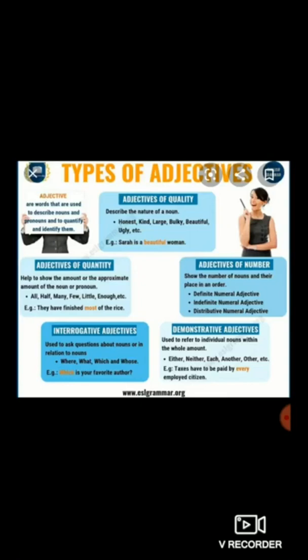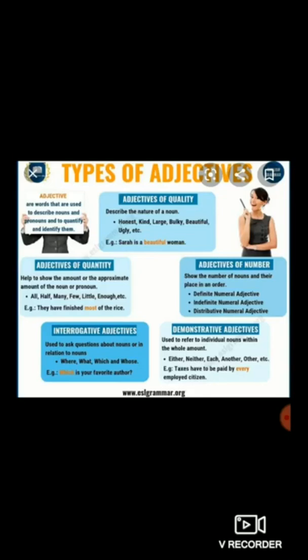Now next is demonstrative adjective. Now demonstrative adjective means what? Demonstrative adjective is used to refer to individual nouns within the whole amount. I repeat, demonstrative adjectives are used to refer to individual nouns within the whole amount. For example, either, neither, each, another, other, etc.